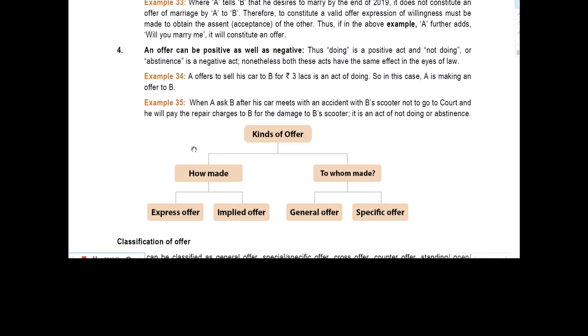Example number 35. When A asks B, after his car met with an accident with B's scooter, not to go to court and he will pay the repair charges to B for the damage to B's scooter, it is an act of not doing or abstinence.